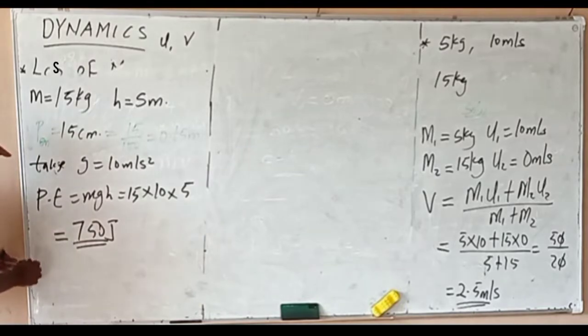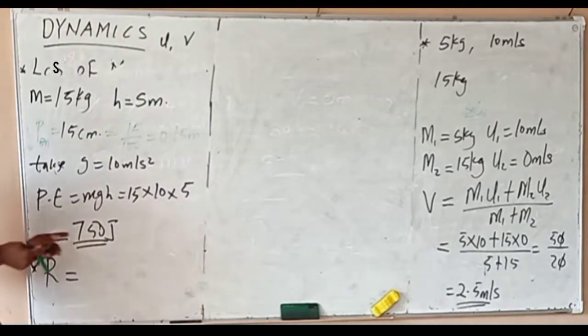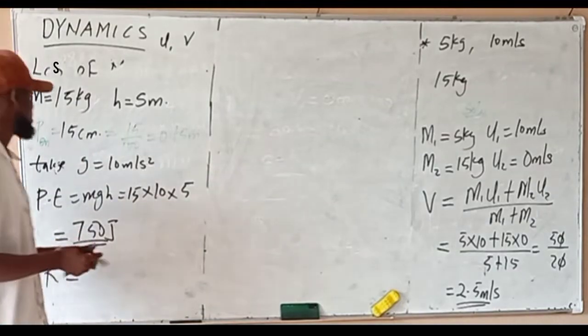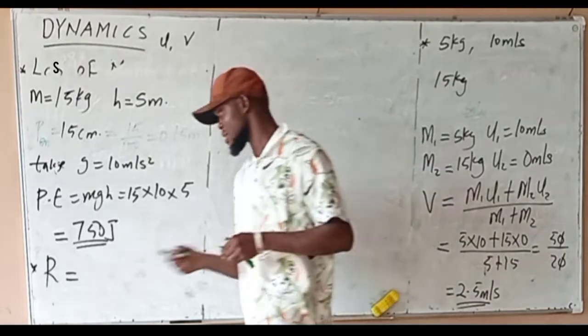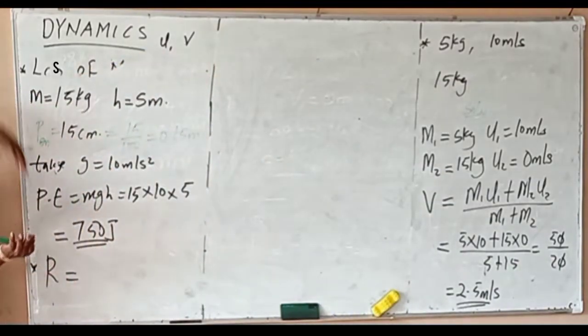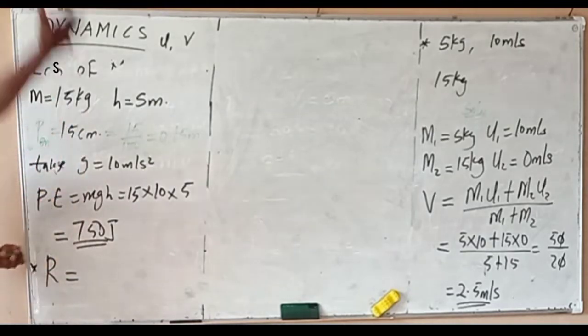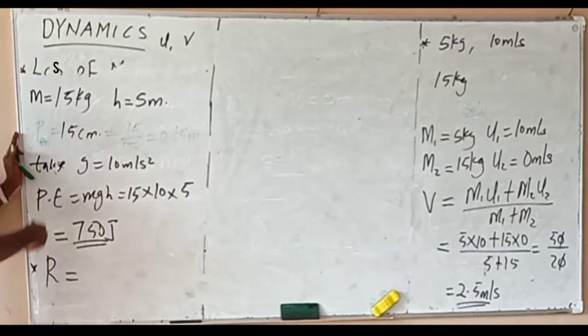So, what will be the resistance of this earth, if the body with this potential energy penetrates 0.15 meters? Resistance is just like a force. The earth is going to cause action and reaction. What will be the reaction of the earth? How much force will it give in reaction? It is the same thing as force.